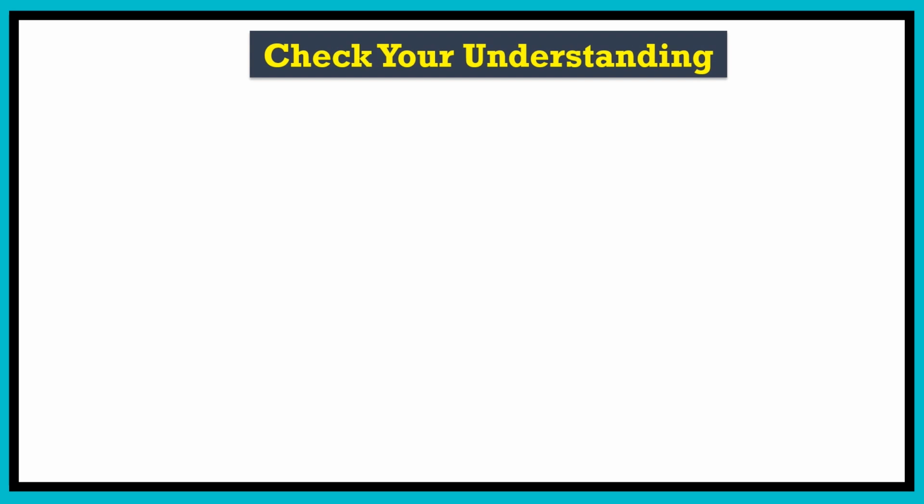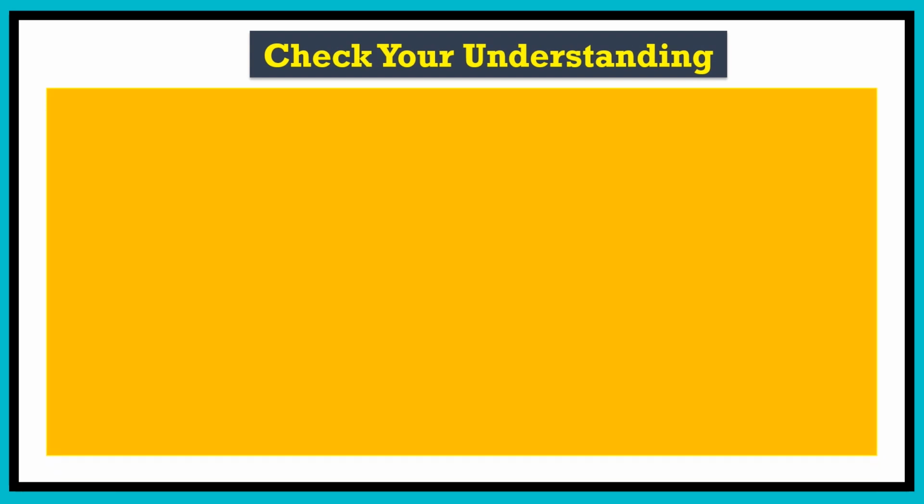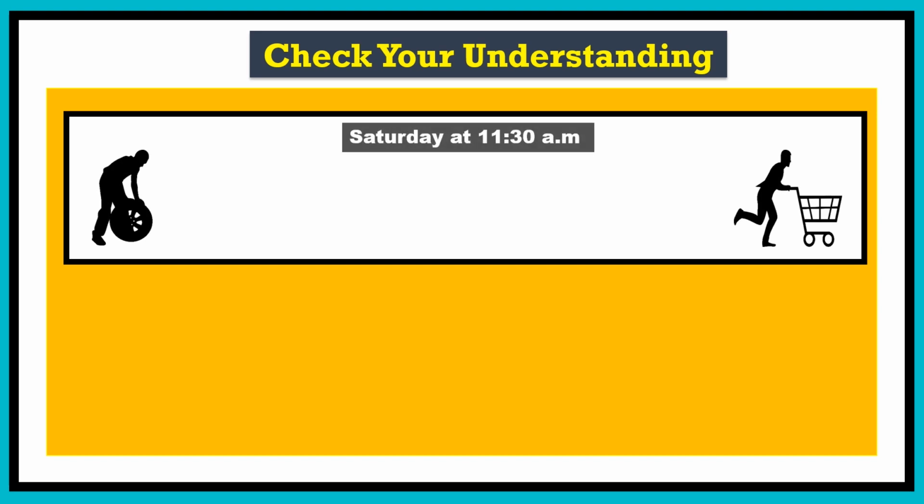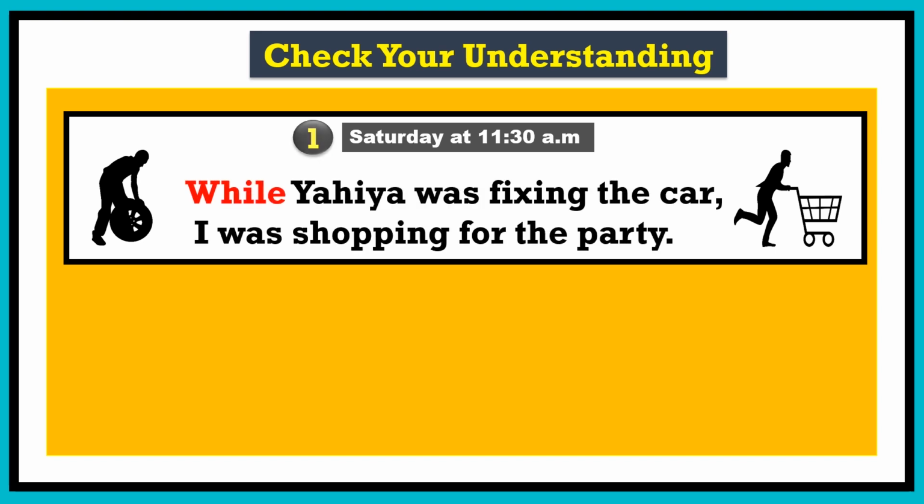Let's try to put this into practice. Supposing that the two actions were in progress on Saturday at 11:30 a.m. What was happening? Here is my example. While Yahya was fixing the car, I was shopping for the party. Another example with